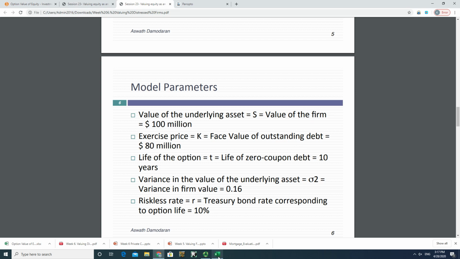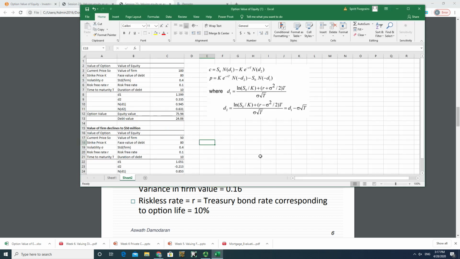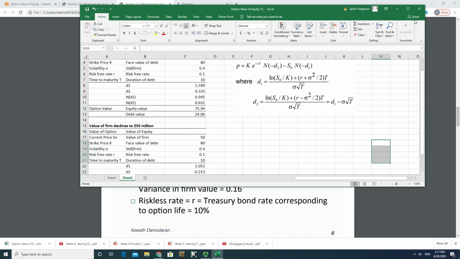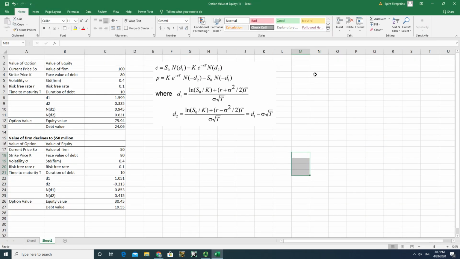Now, I'm going to show you the Excel spreadsheet that I developed here. Let me make this a little bigger. Okay, on the right of this picture you see the very famous Black-Scholes formula, where C means call option price.